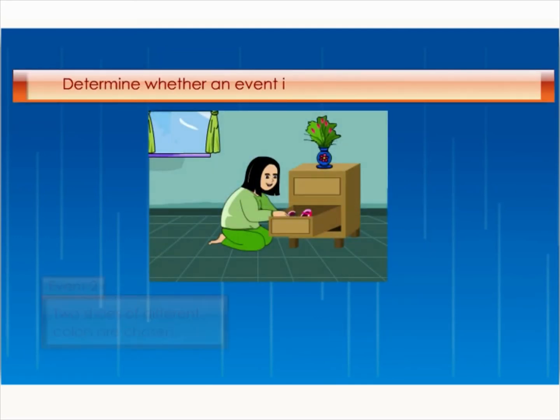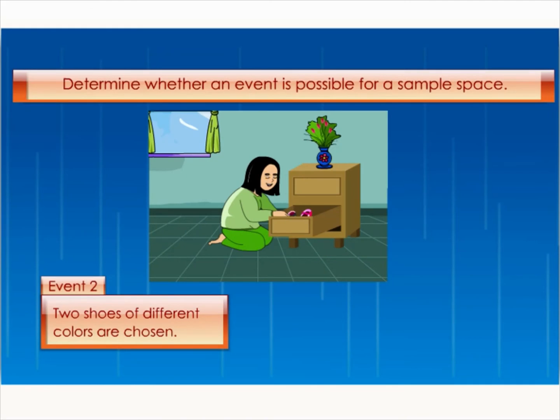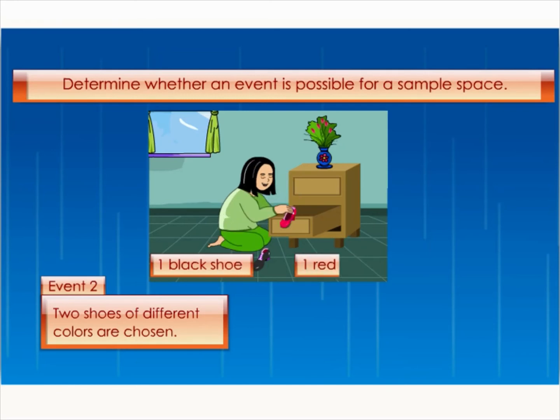The second event is 2 shoes of different colors are chosen. The first shoe chosen is black and the second shoe chosen is red, or the first shoe chosen is red and the second shoe chosen is black. This event is possible for the sample space because there are 2 different colors of shoes available inside the drawer.